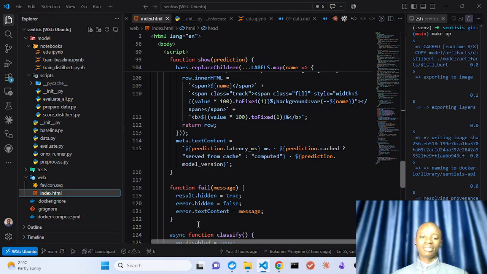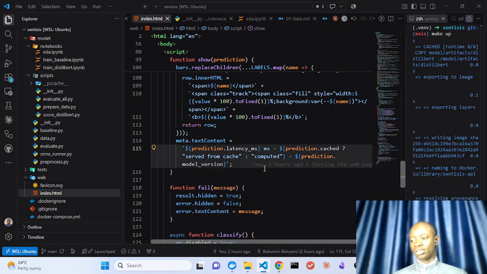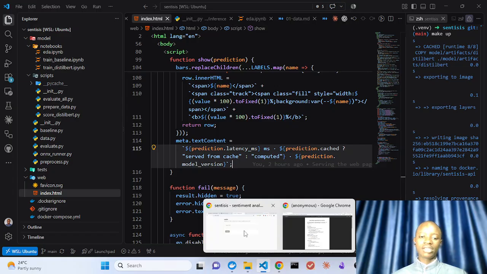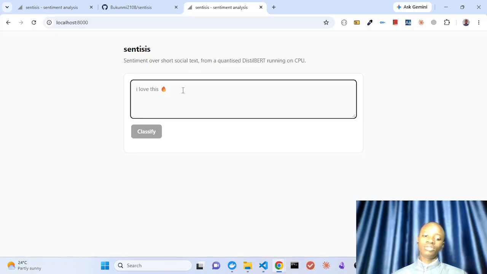And that is the project. We have the baseline, which is TF-IDF with multinomial logistic regression, and then the advanced model, which is the fully fine-tuned DistilBERT on classification, which classifies text as positive, negative, or neutral.